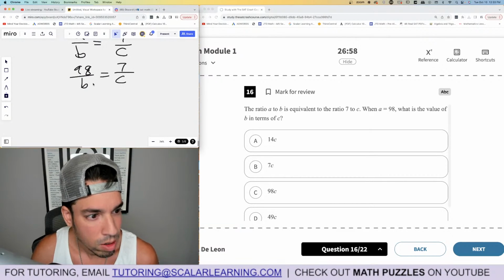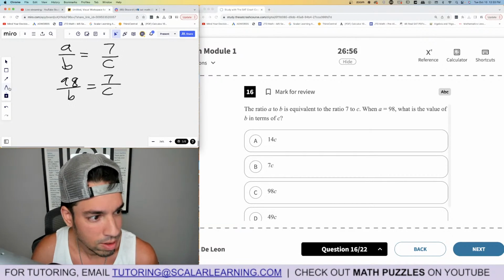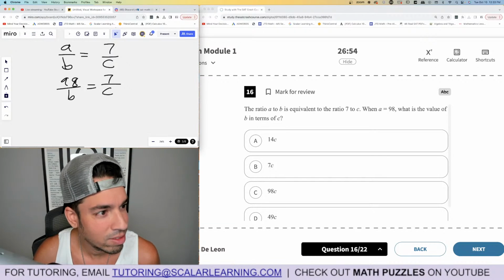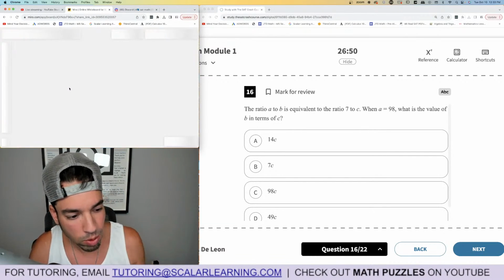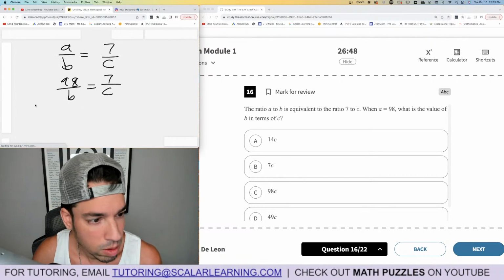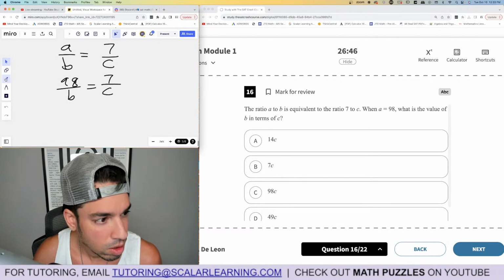Hold on, sorry. But what is going on? No, my thing is glitching. Hold on, I have to refresh it. It does this sometimes on Miro. I love Miro, by the way. But occasionally it glitches. All right, there we go.